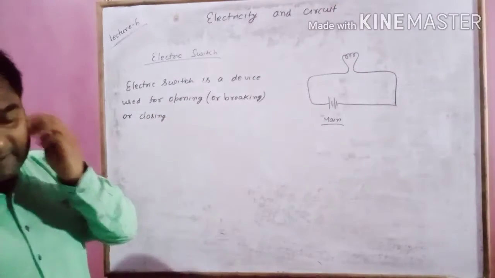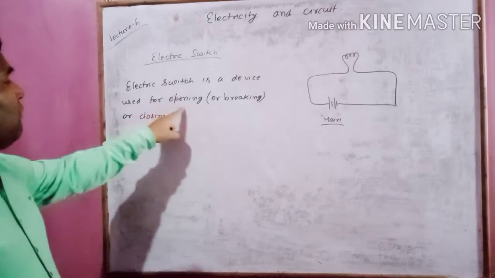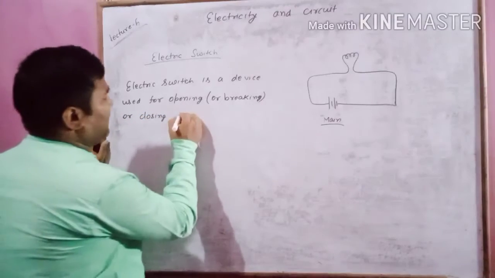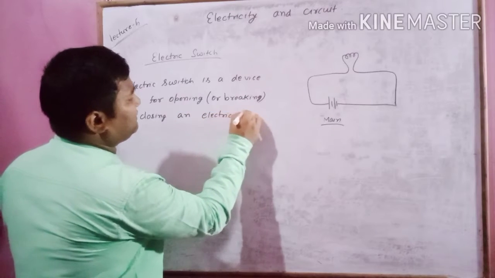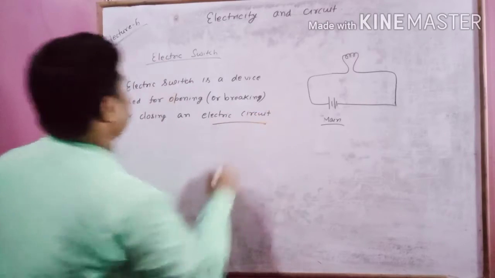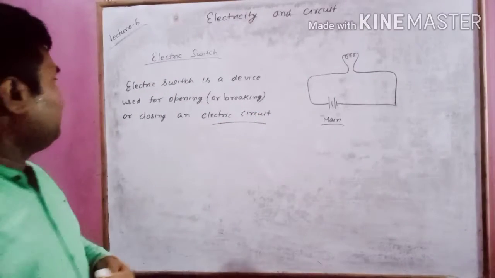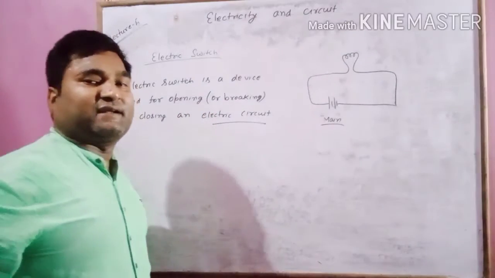An electric switch is a device which is used for opening and closing an electric circuit. Means an electric switch is a device that is used for opening and closing an electric circuit.